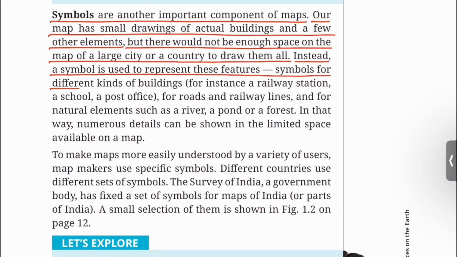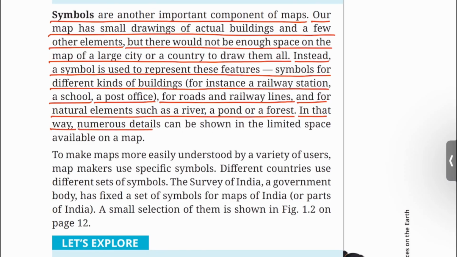Symbols for different kinds of buildings, for instance, a railway station, a school, a post office, or roads and railway lines, and for natural elements such as a river, a pond, or a forest. In that way, numerous details can be shown in the limited space available on a map.